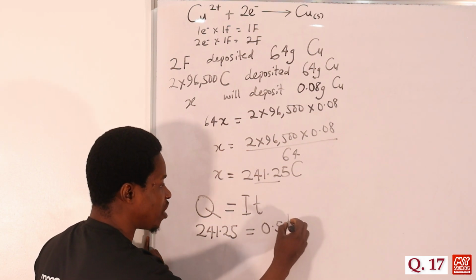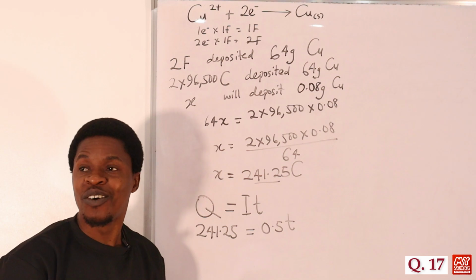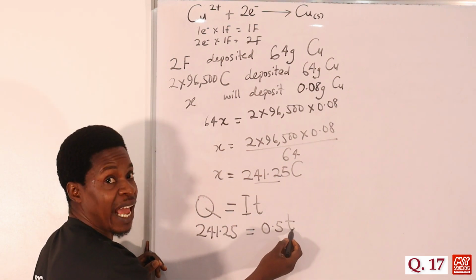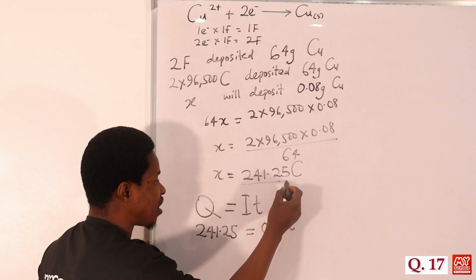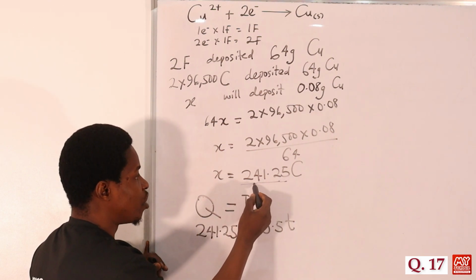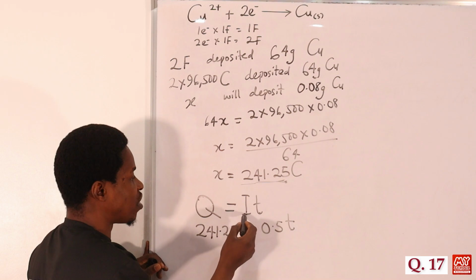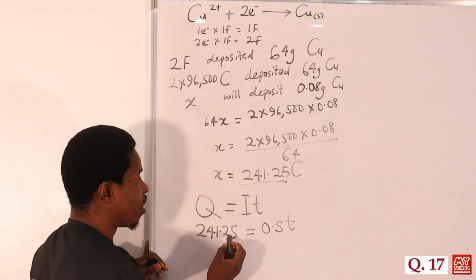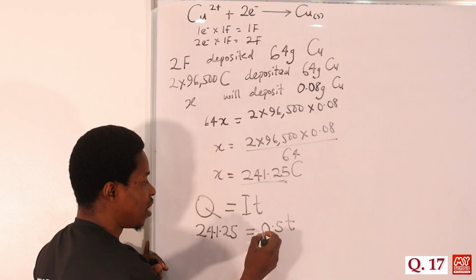then times t, because the question says we should find how long, which is the time. That's why we are bringing in this formula. How long means time. So once we have gotten the quantity of electricity, now relate it with the IT. We are given the current, so this is 241.25. Of course, quantity, that's coulomb, equal to 0.5.